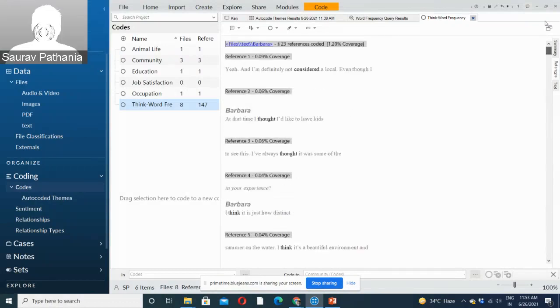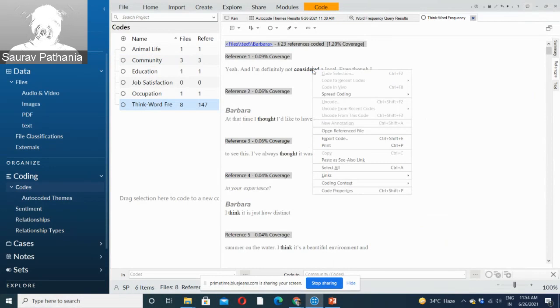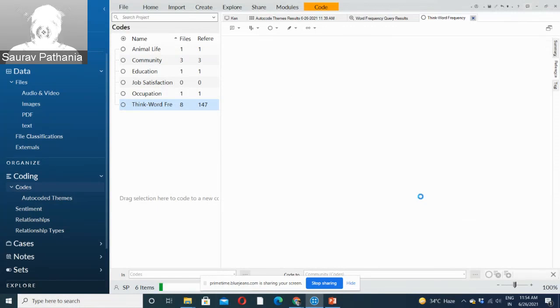Right, and moreover, say you are interested in this specific part of what Barbara is saying about this. I am definitely not considered a local. So this is not giving a whole sentence, only a small sentence, right? So you can increase the coding context and make it broad. Once you make it broad, it will show you the whole sentence, a whole paragraph.